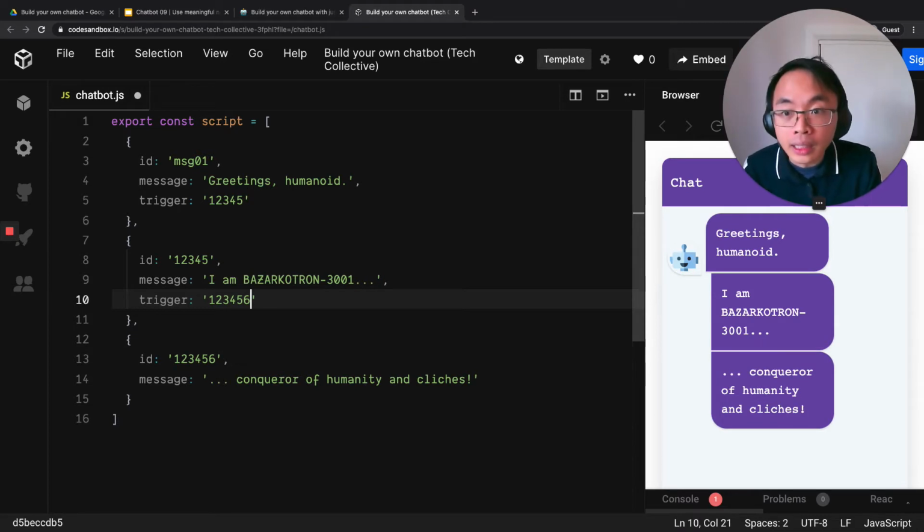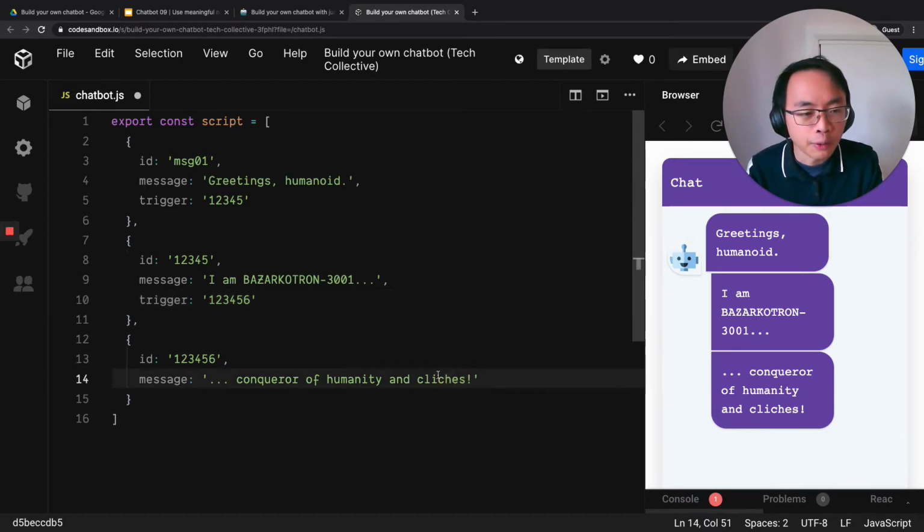They should be unique. There's something else though, which isn't very good about these IDs at the moment, and they're not very helpful. So what do I mean by helpful? Let's suppose I decide, for example, here, Congo of Humanities and Cliches, I want to have an accent on the E because that's technically correct. What I need to do is go back to my script, find the right point, and make that change.